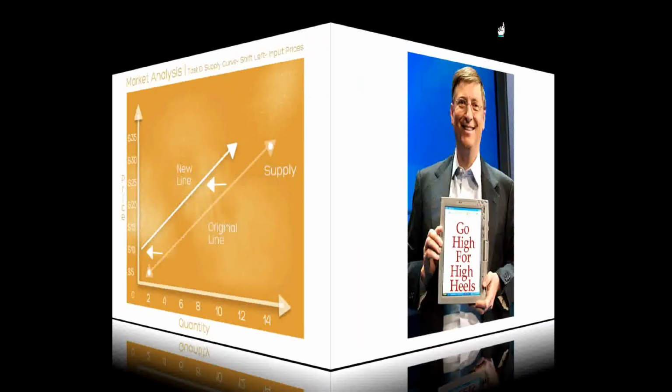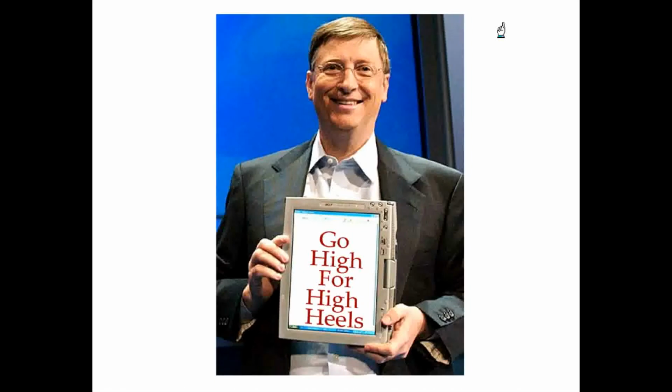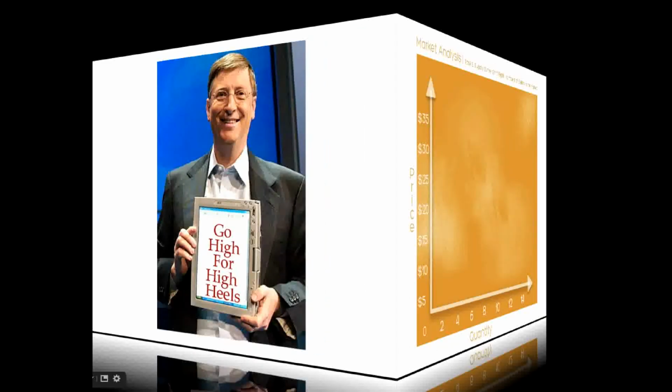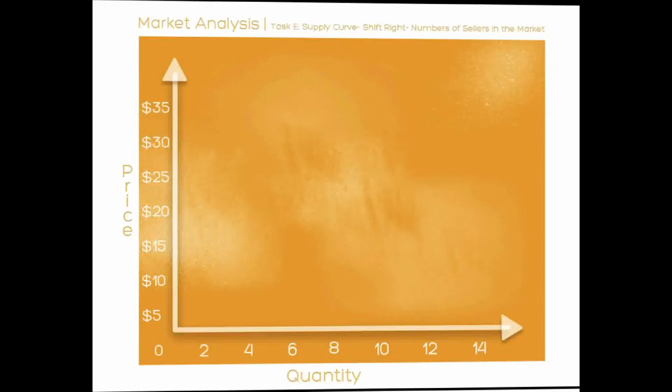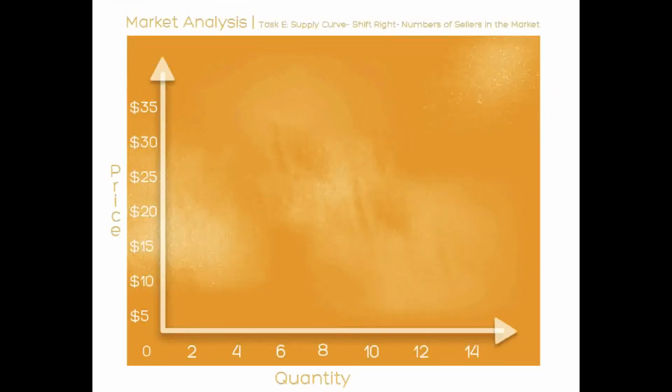In this scenario, Bill Gates publishes a book on how to profit from high heel sales. Numerous shoe stores were opened in a community in an attempt to make a profit. The opening of the shoe stores means there will be more high heels available to customers. A variety of high heels will allow customers to buy many. Therefore, the original curve will have a new shifted supply curve to the right.